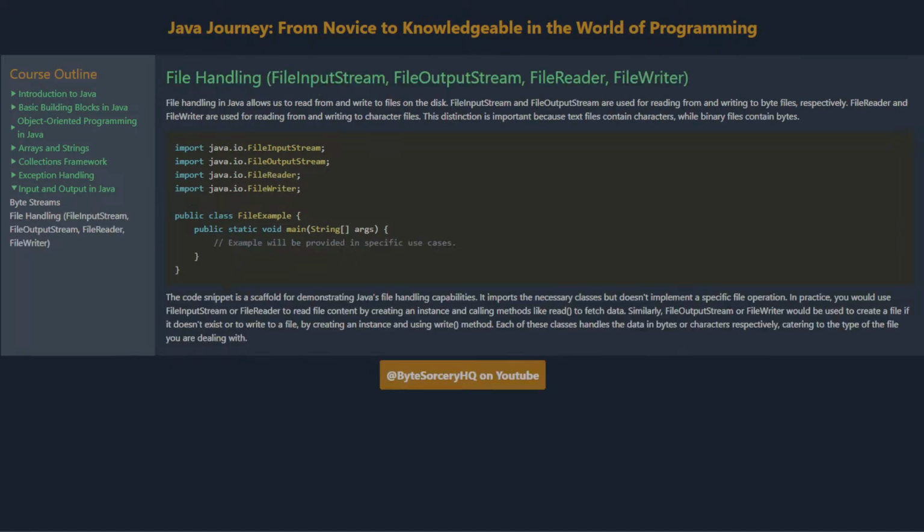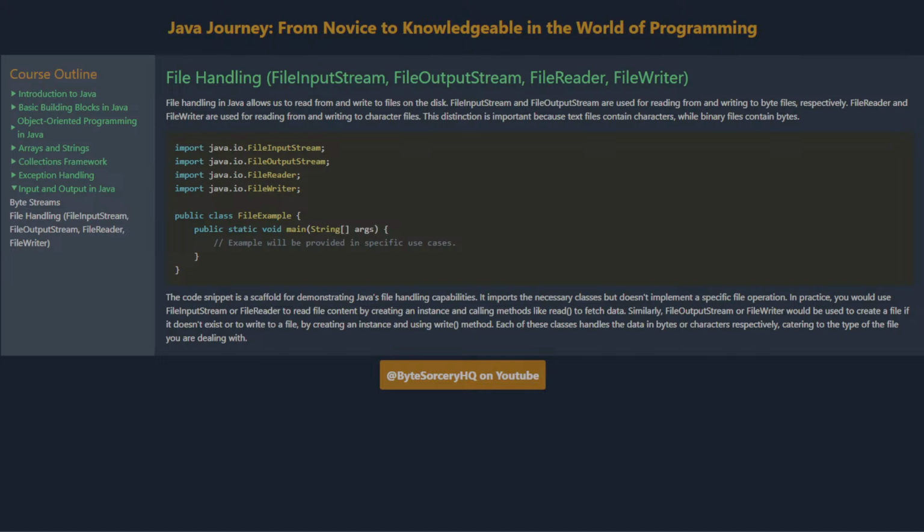File handling: FileInputStream, FileOutputStream, FileReader, FileWriter. File handling in Java allows us to read from and write to files on the disk. FileInputStream and FileOutputStream are used for reading from and writing to byte files, respectively. FileReader and FileWriter are used for reading from and writing to character files. This distinction is important because text files contain characters, while binary files contain bytes.